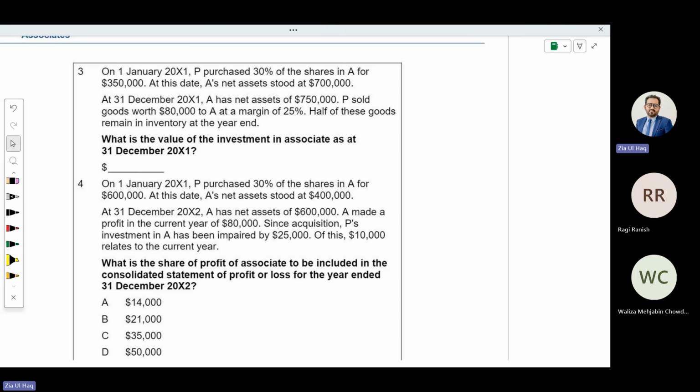Value of investment in associate, asset value you need to calculate.